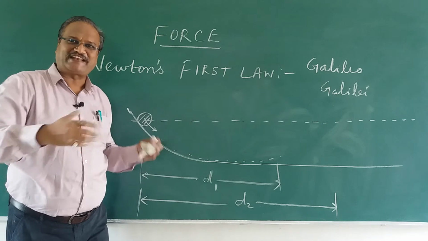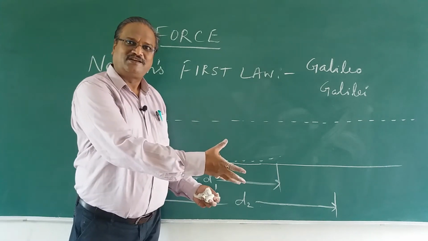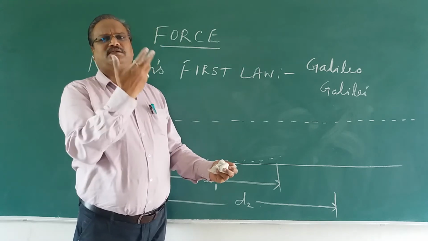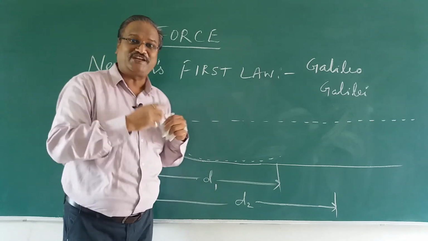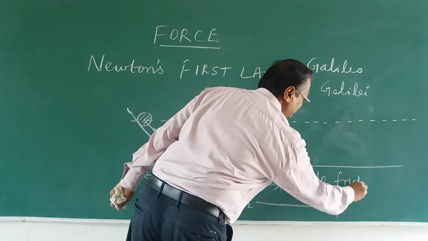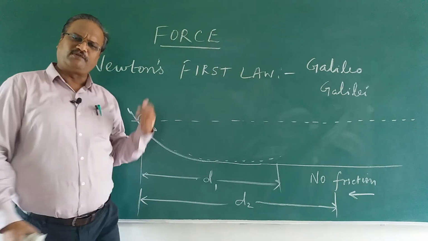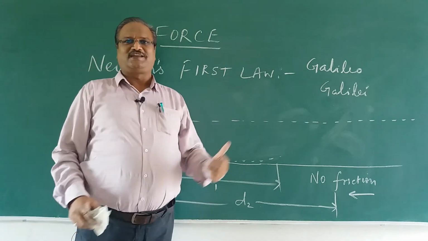Take for example the veranda. You have a ball. You roll the ball. The ball will go on rolling. Because what is the condition? There is no friction. There is no opposite force. Then the body will continue to move.